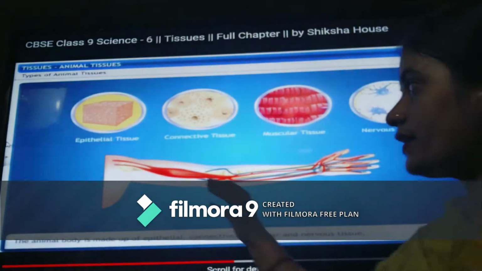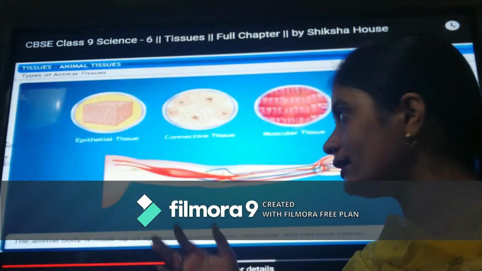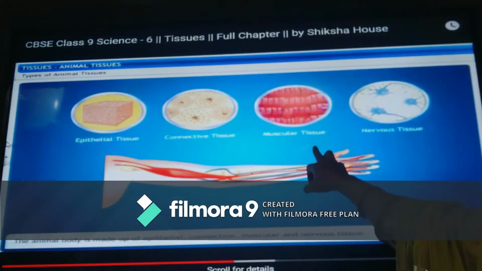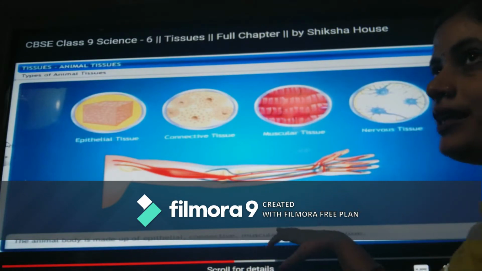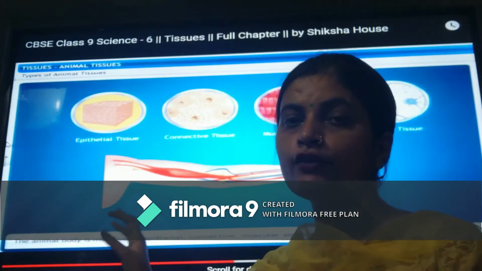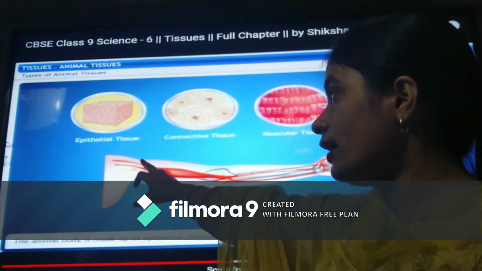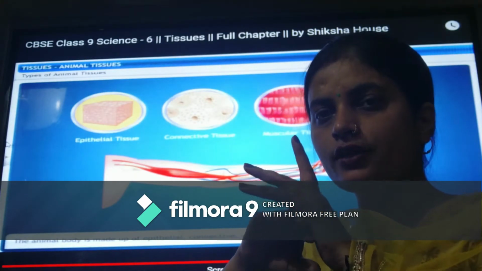So here we can see different kinds of tissues are found in the animal body, that is epithelial tissue, connective tissue, muscular tissue and nervous tissue. What is the function of these tissues? Epithelial tissue is going to form the upper lining of any surface.